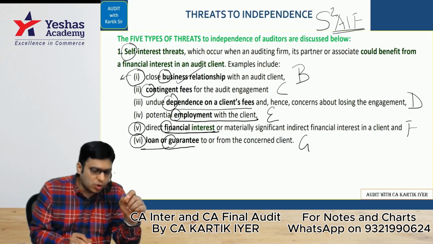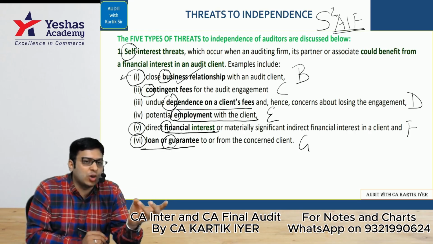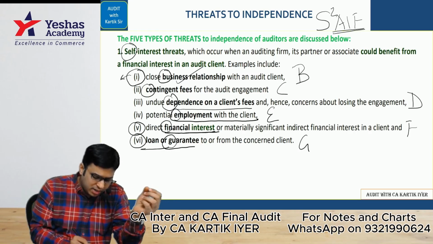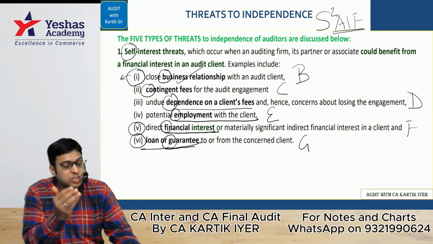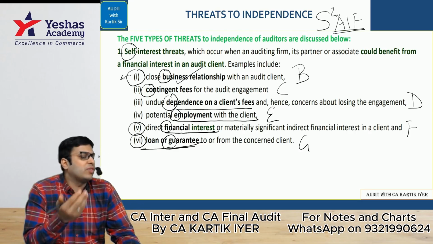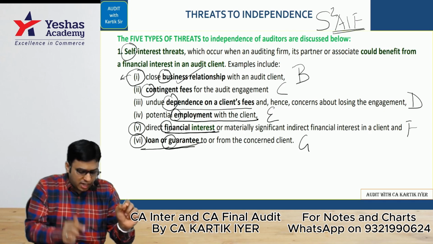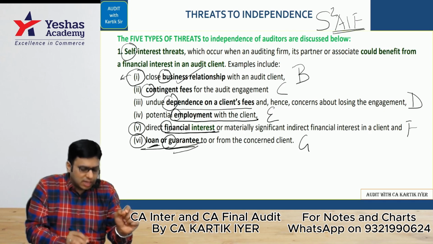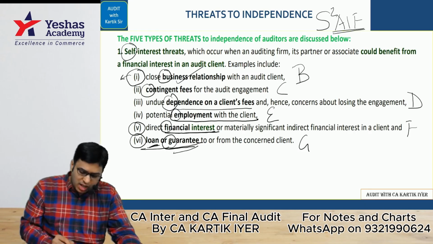Similarly, financial interest: the auditor cannot be a shareholder in the company, given in 141, subsection 3, clause D, subclause 1. And the auditor cannot give any guarantee exceeding 1 lakh, or he should not be indebted to the company exceeding 5 lakhs. This is covered in 141 subsection 3 clause D, subclauses 2 and 3. 2 covers indebtedness, 3 covers guarantee. Easy, simple. Let's go further.